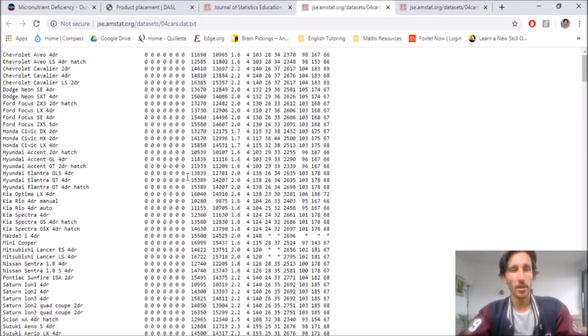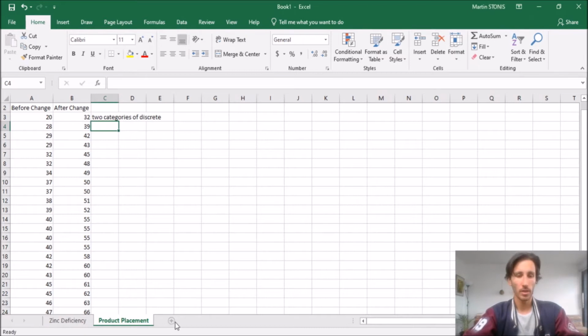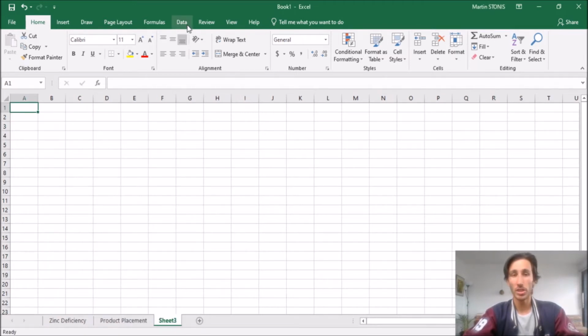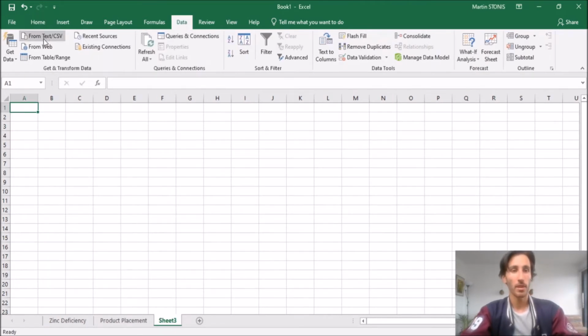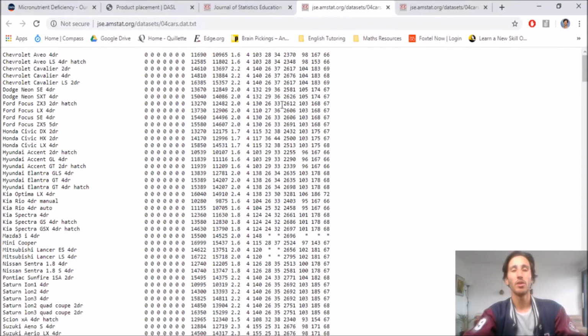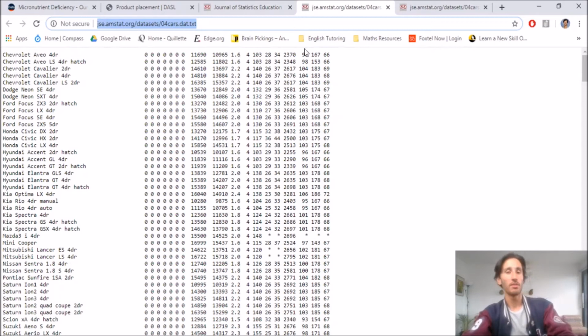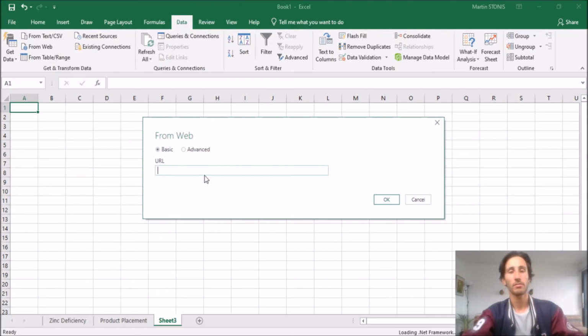All right, now how do we open this in Excel? We can copy this to a text document and then open it that way, but a better way to do it, open a new sheet, go to the data tab, go from web, and it'll ask for a URL. So you need this URL here, this .dat.text.